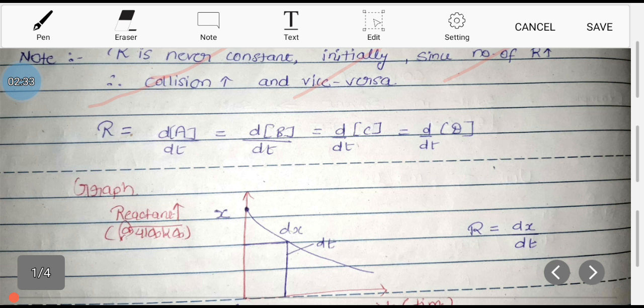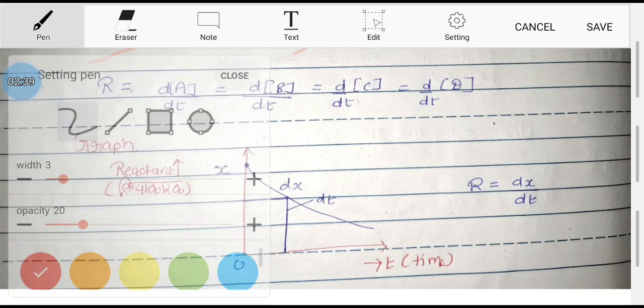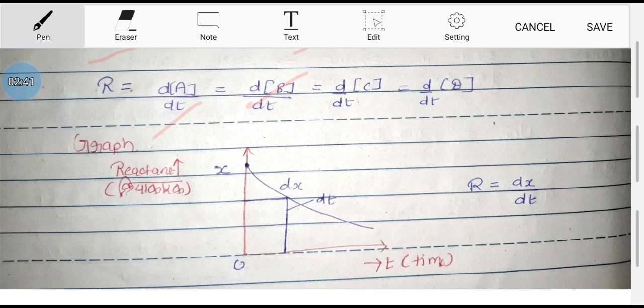You can take the rate of chemical reaction as a differentiation of concentration of A, differentiation of concentration of B, as we have already learned in the example A plus B. These are the reactants that undergo chemical reaction and form the products C plus D, and the change in concentration of each and every reactant and product we can take as differentiation. So differentiation of concentration of C and differentiation of concentration of D. Vice versa, we can take all the concentration differentiations for calculating the rate of reaction.